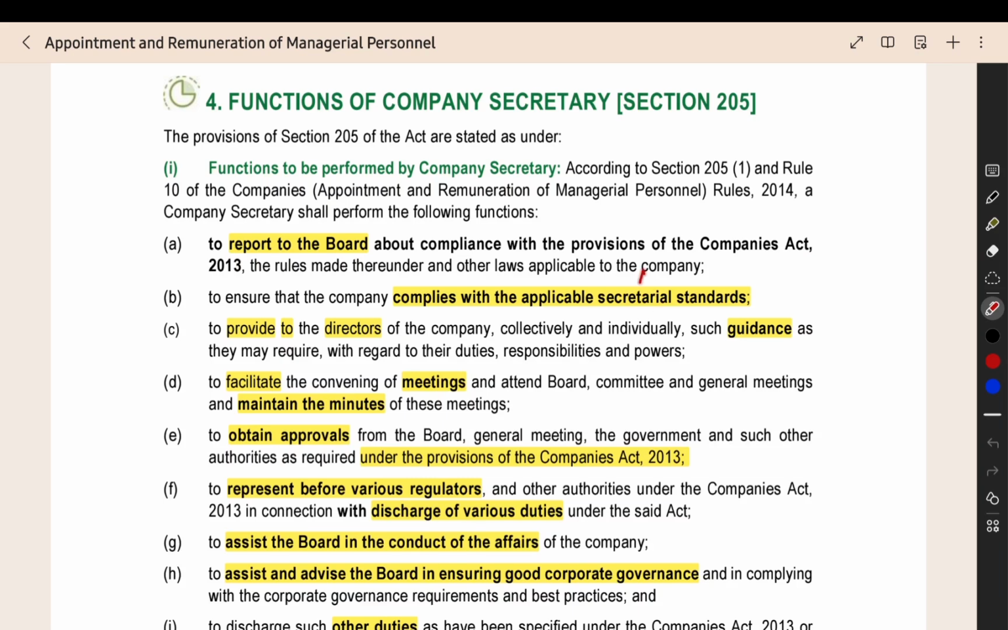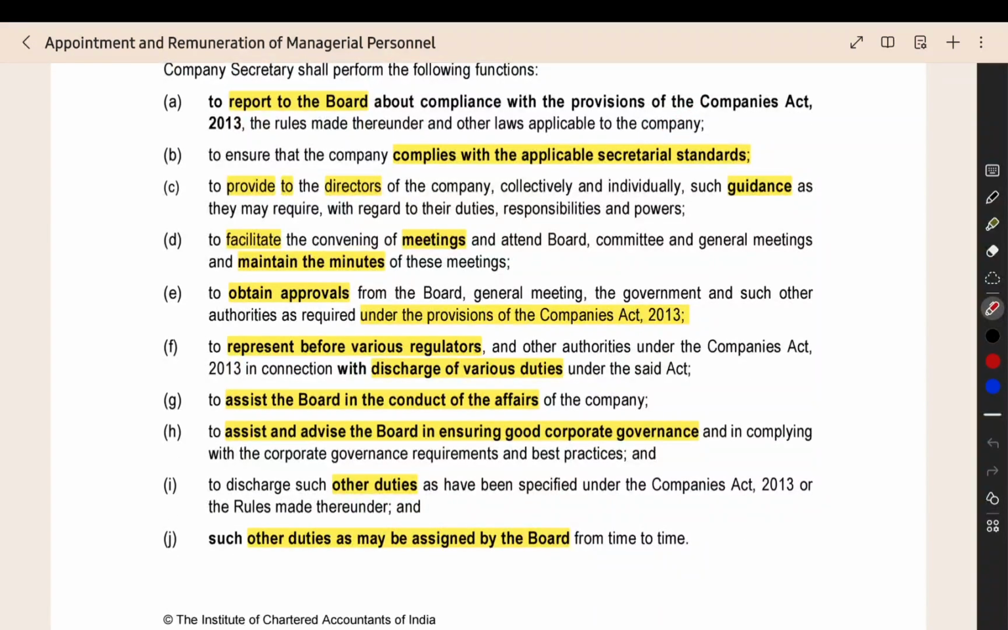They have to follow the secretarial standards which are applicable, and they have to provide guidance to the company board of directors. What are the duties of the board? What are the responsibilities of the board? What are all the powers of the board of directors? This should be guided by the company secretary to the directors, because the company secretary knows more about the Companies Act. The directors may not know about the Companies Act at all. They may be experts in production, manufacturing, marketing, logistics. They should know about the Companies Act. That should be guided by the company secretary.